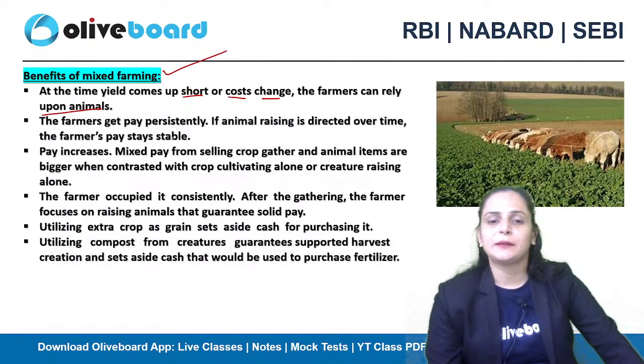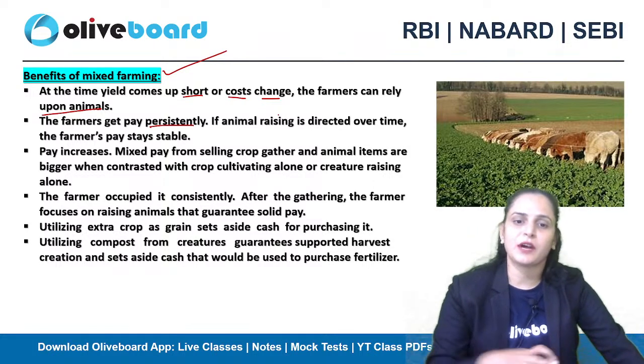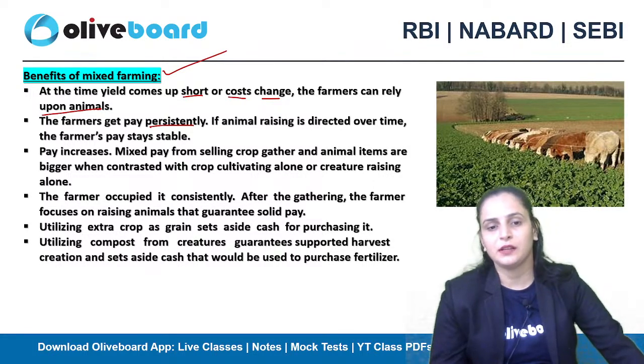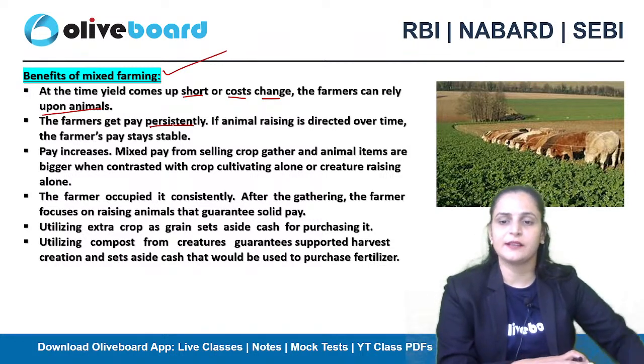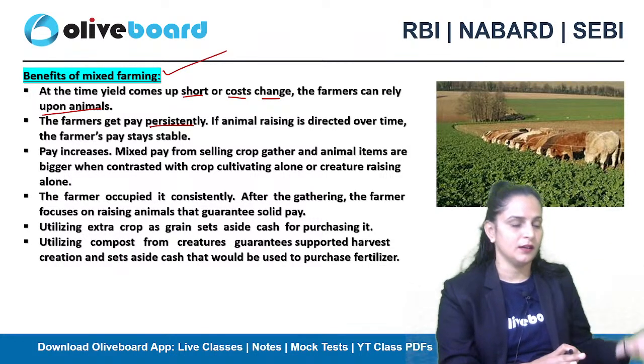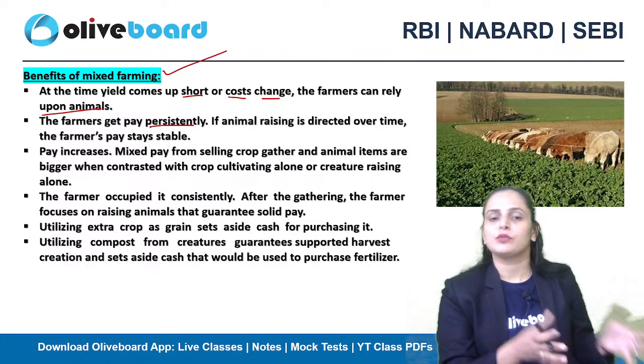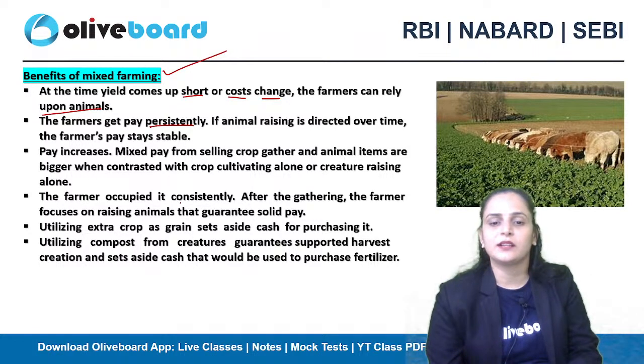And farmers get paid persistently. If animal raising is directed over time, the farmer's pay stays stable. Pay increases, mixed pay from selling crops, क्योंकि he is selling crops and at the same time he is selling animal items also. So that's how the farmer stays consistently occupied.